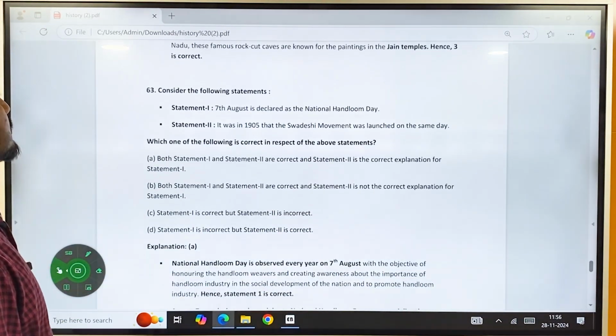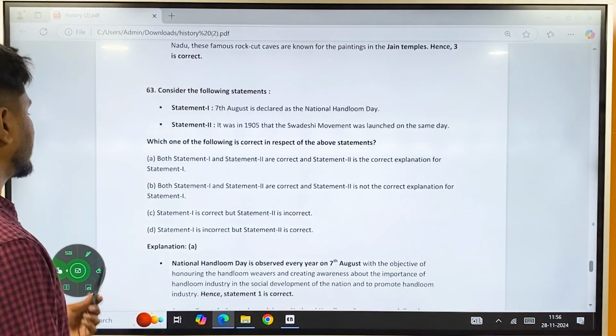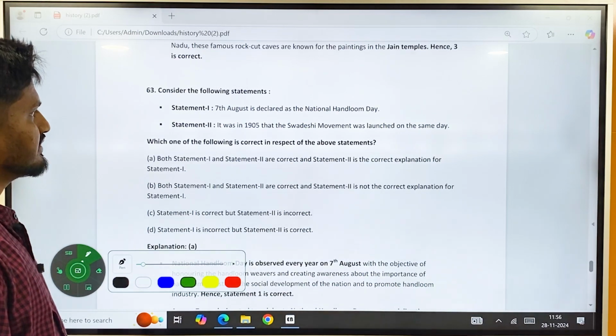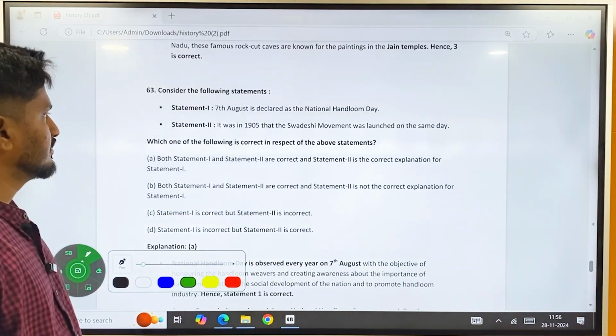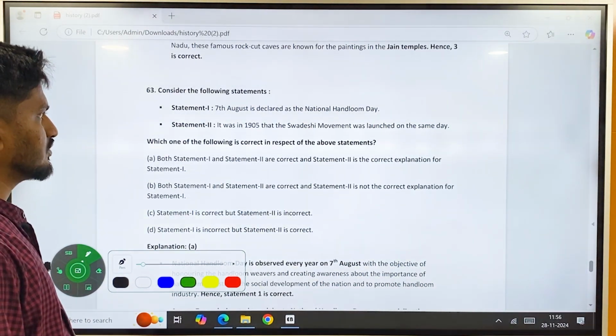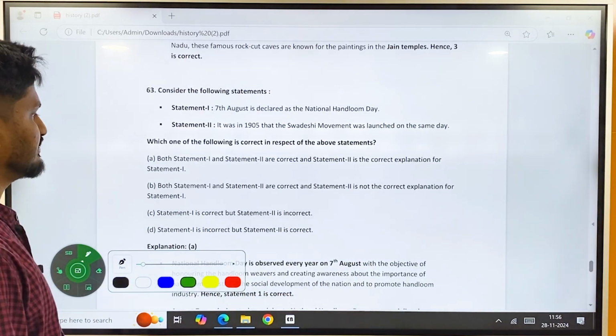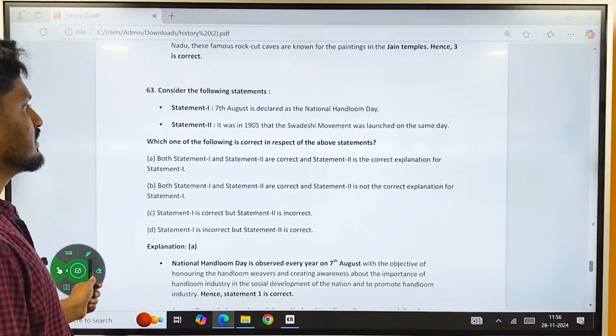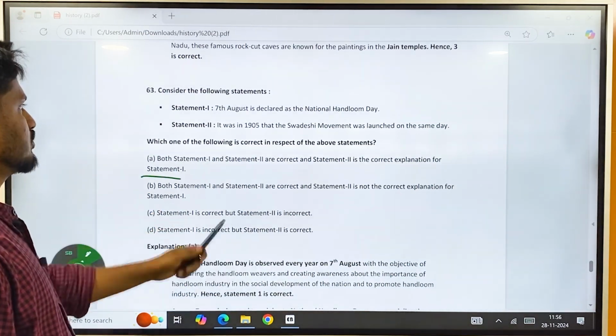Then the next question. The question here is: statement 1, 7th August is declared as National Handloom Day. Statement 2, it was in 1905 that the Swadeshi movement was launched on the same day. So both statement 1 and 2 are correct, and statement 2 correctly explains statement number 1.